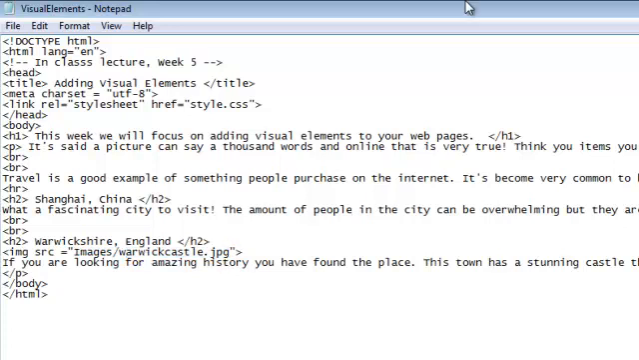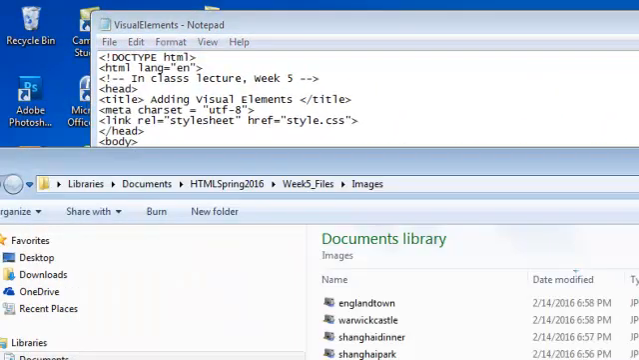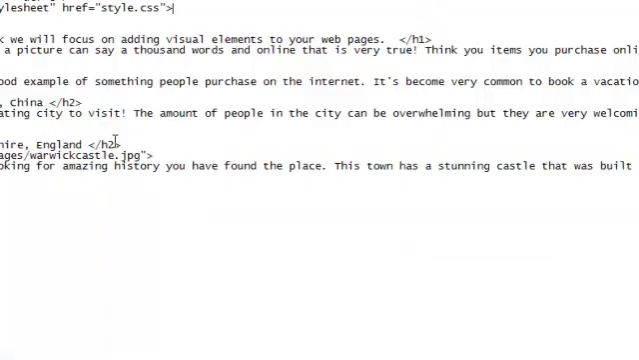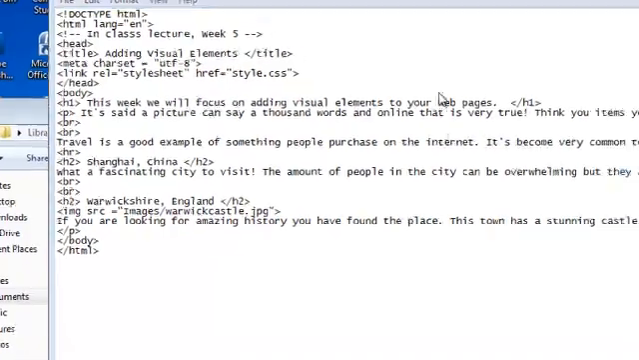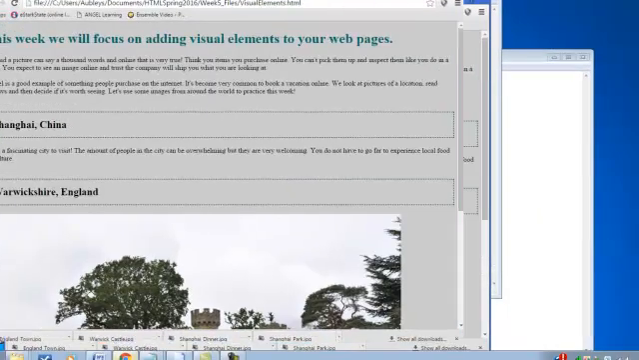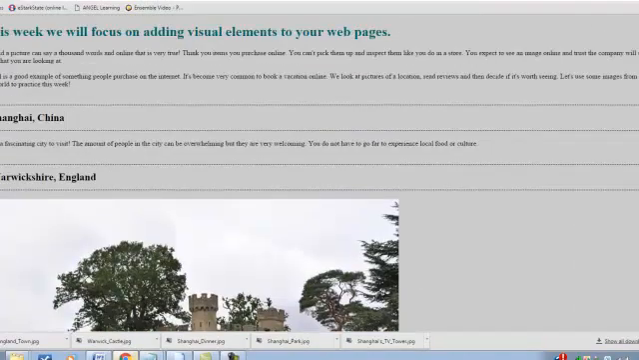You'll want to review the information in your book regarding the different types of web images we can use. The way we know this is a JPEG image is when we look at our file type, it says JPG, which is a JPEG. So at this point, if we save and test our coding, we will see we have this really large picture of one of the buildings at Warwick Castle.